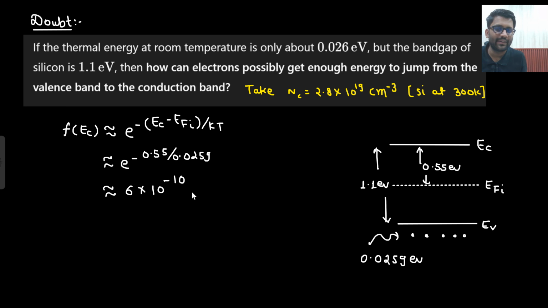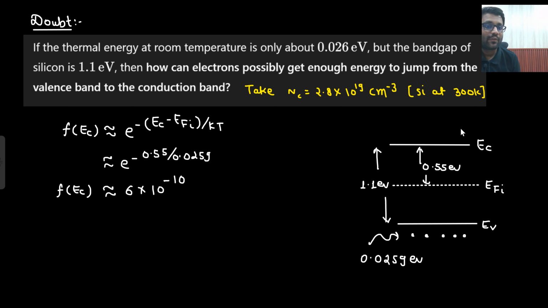You cannot say that the probability is zero. Although in mathematics you would say it is nearly zero, still I would say there is a finite, non-zero probability, that is 6 into 10 to the power minus 10. A very low probability that any electron could be found in this conduction band at 300 Kelvin. This is the probability that we are getting.